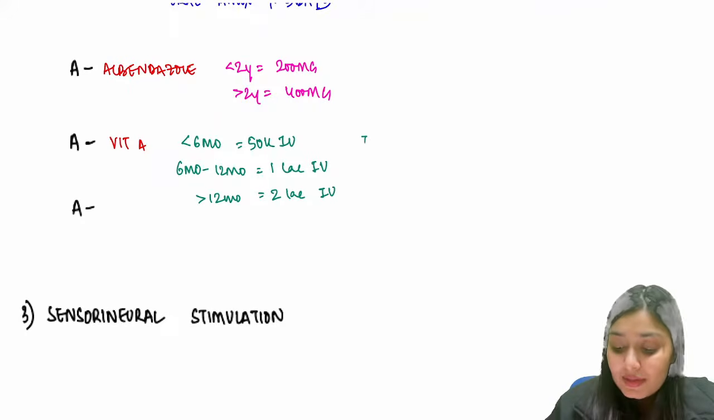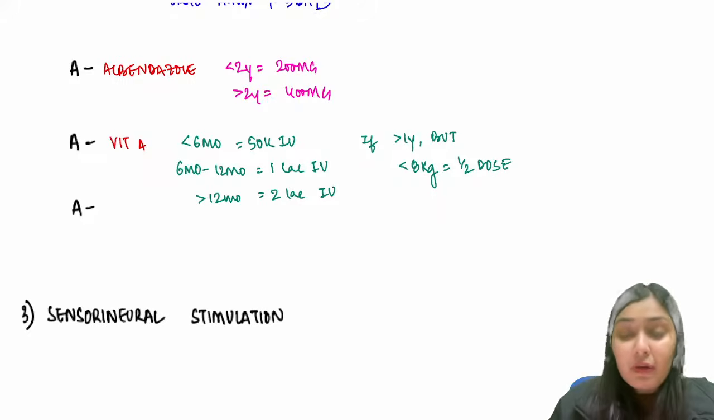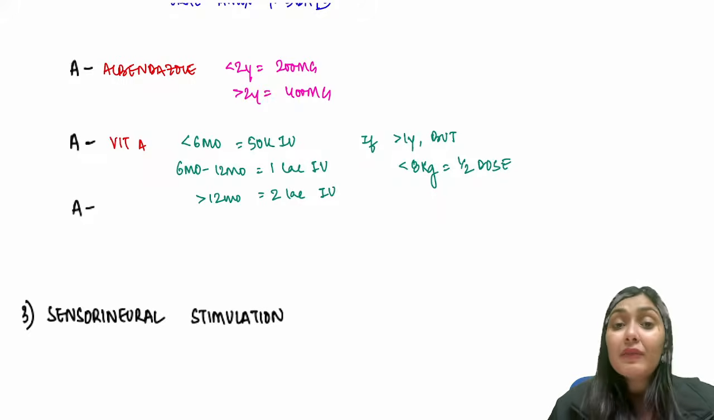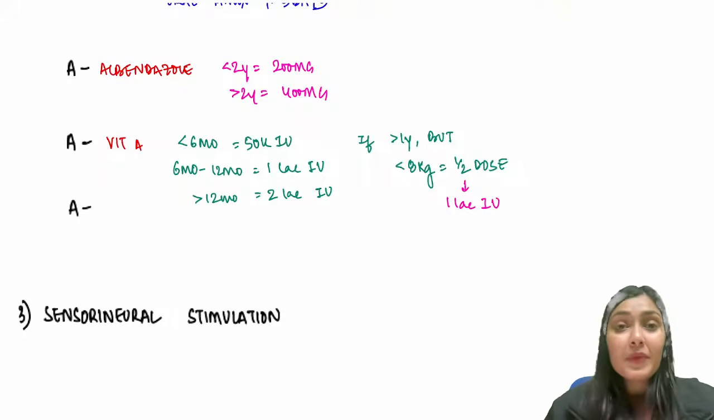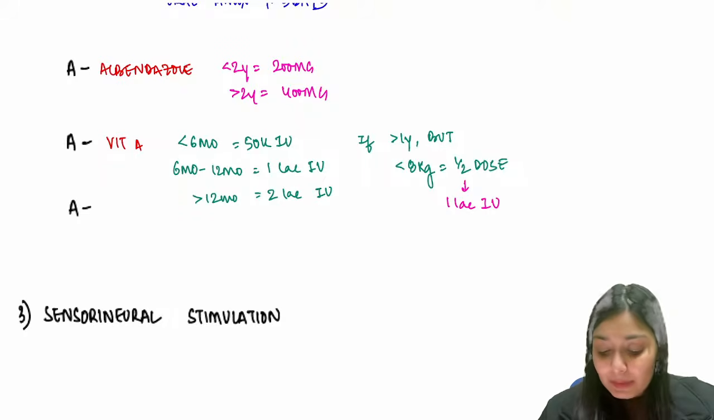And the catch is, if the child is above 1 year, but the weight of the child is less than 8 kgs, then you give half the dose. Usually, above 1 year, we give 2 lakh. But if the weight is less than 8 kg, then you give half dose, that is 1 lakh international units. So this is about vitamin A supplementation.